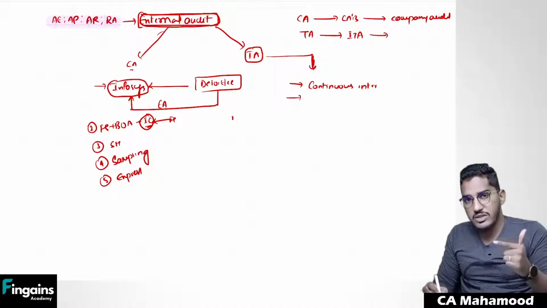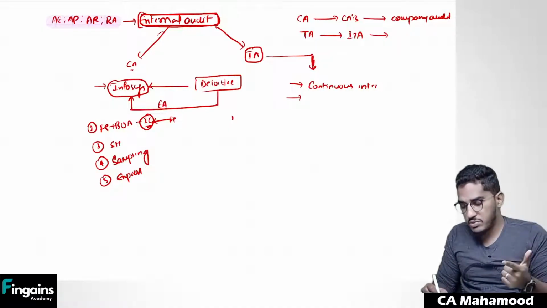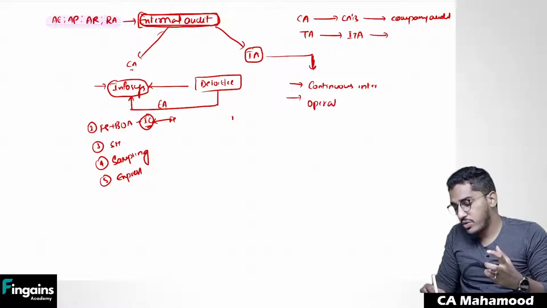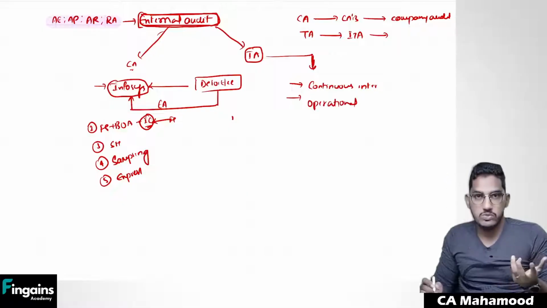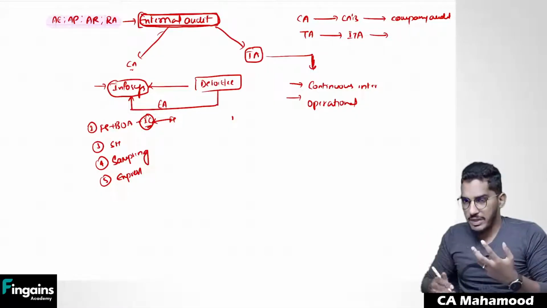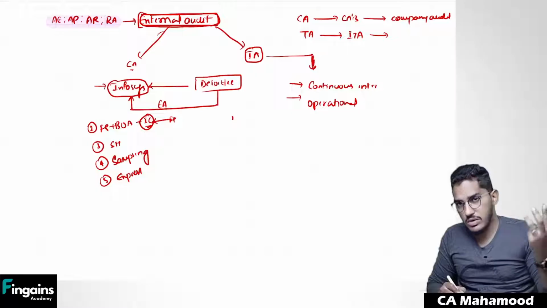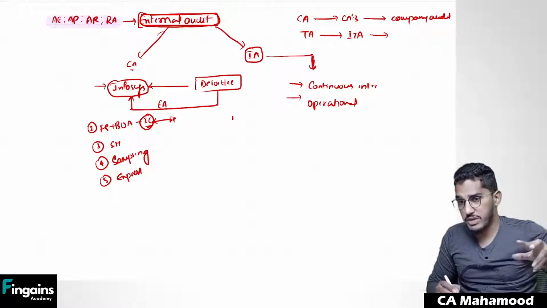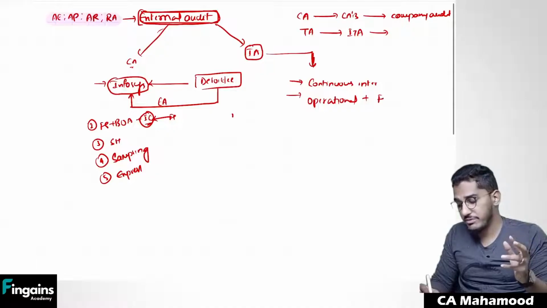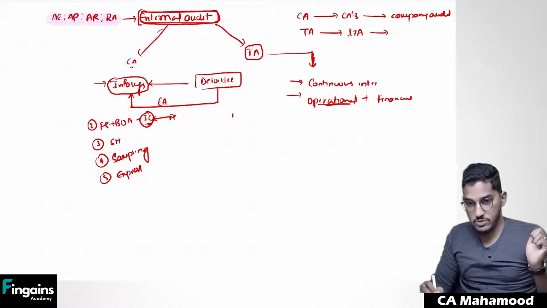Number two, external auditors are only concerned with financial statements and books of accounts. We need one more robust audit mechanism where the auditor is going to concentrate even on operational aspects, like production, quality, HR. We want an audit mechanism where the auditor will be concerned with the financial matters, and at the same time he will also be concerned with operational aspects.